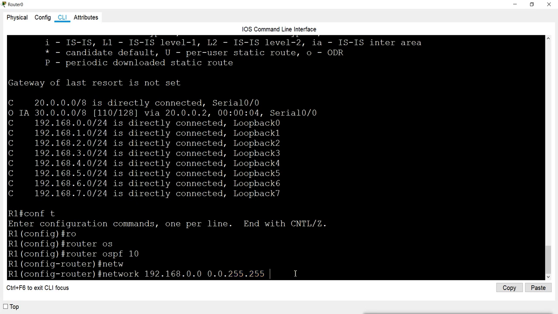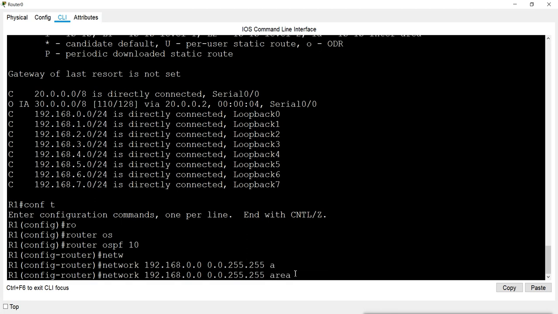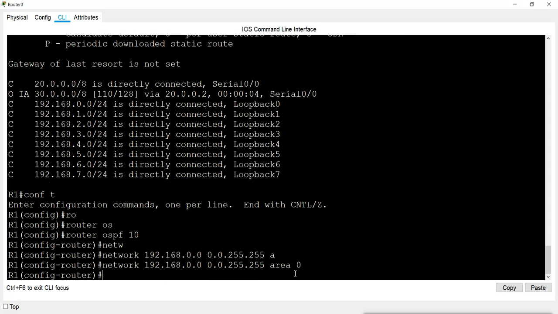Now I am introducing all 8 networks with one command, and that is in area 0. That's it. I just introduced all these 8 networks with a single command. What I did was say check only the first two parts, don't check the last two parts. That means only the first two parts must be 192.168, and the rest I don't care about, whatever it is. Enable the routing on those networks and enable OSPF on the interfaces of those networks.